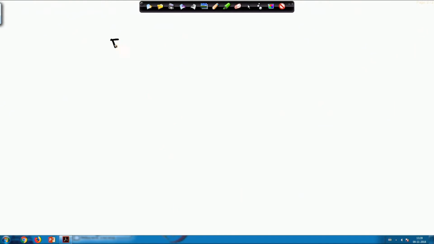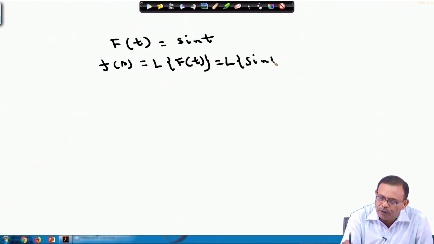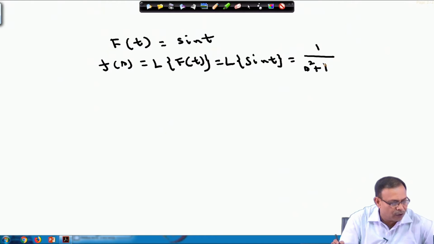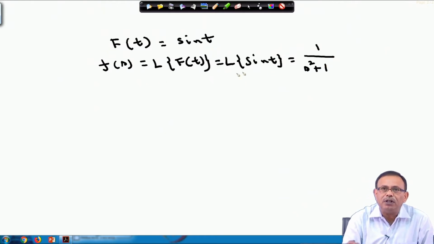So, you assume at first let f t equal sin t, so that your f s, that is Laplace transform of f t, which is nothing but Laplace transform of sin t, which is well known to us, equals 1 by s square plus 1.